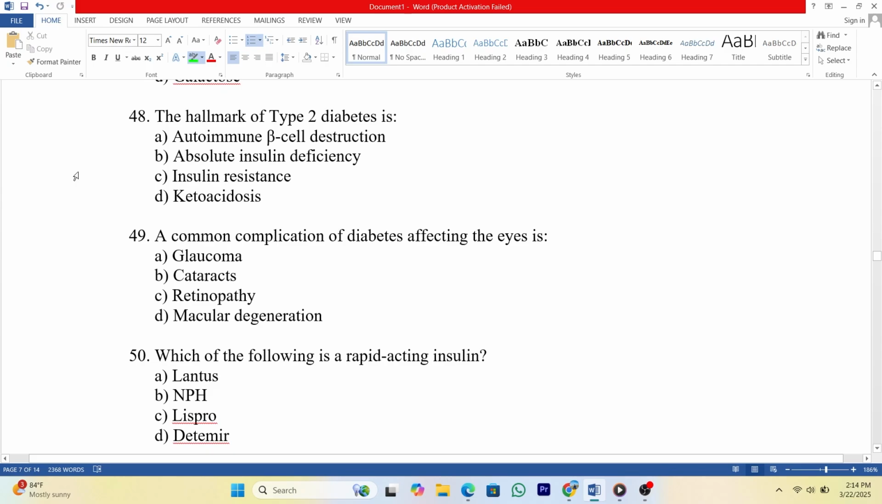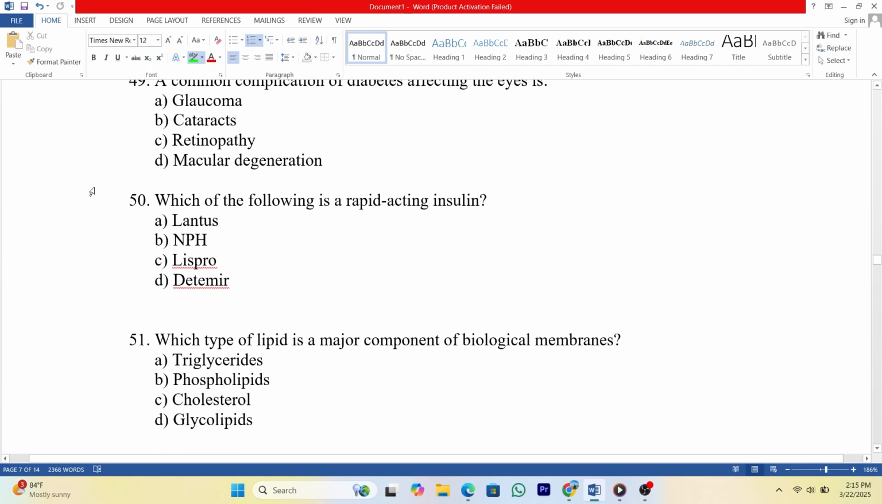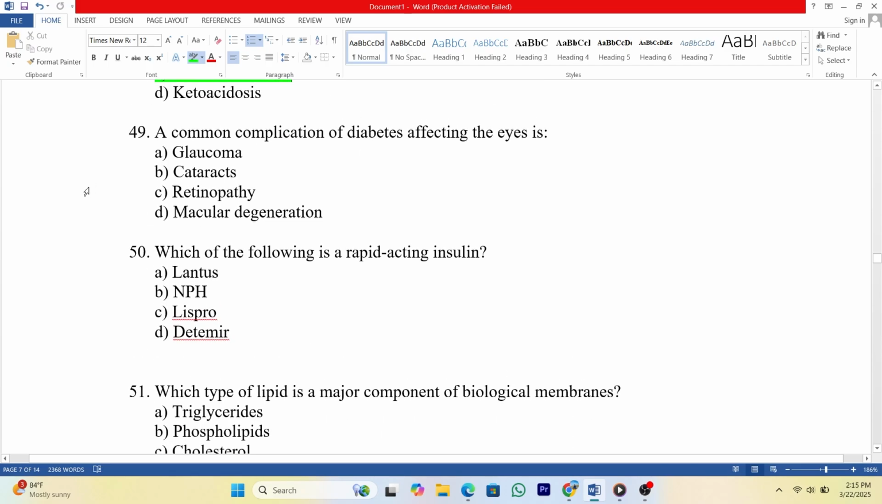48. The hallmark of type 2 diabetes is A. Autoimmune beta cell destruction. B. Absolute insulin deficiency. C. Insulin resistance. D. Ketoacidosis. Answer C. 49. A common complication of diabetes affecting the eyes is A. Glaucoma. B. Cataracts. C. Retinopathy. D. Macular degeneration. Answer C.